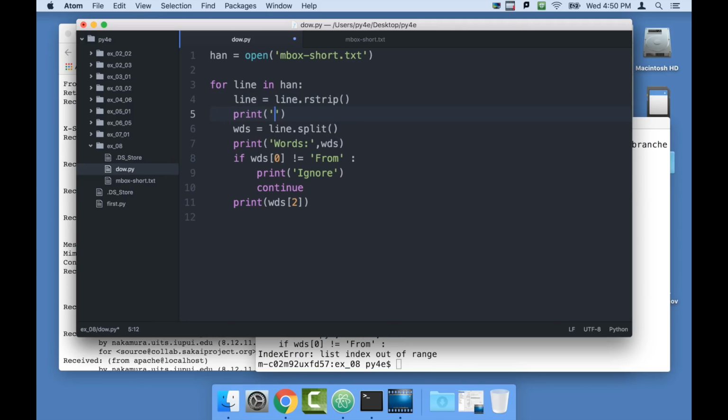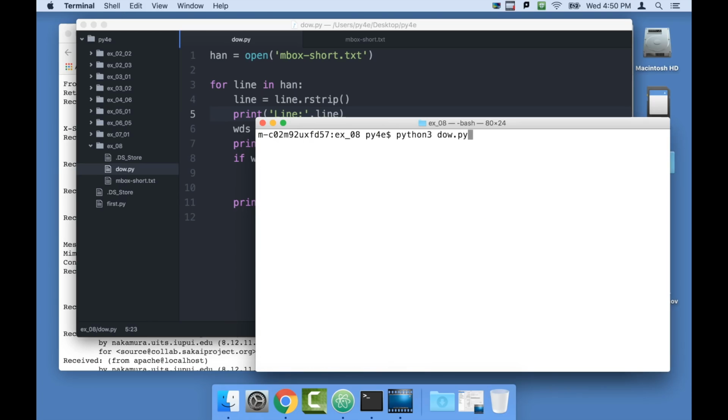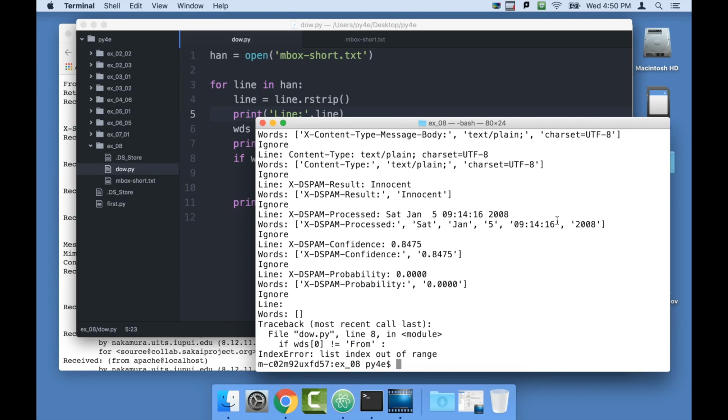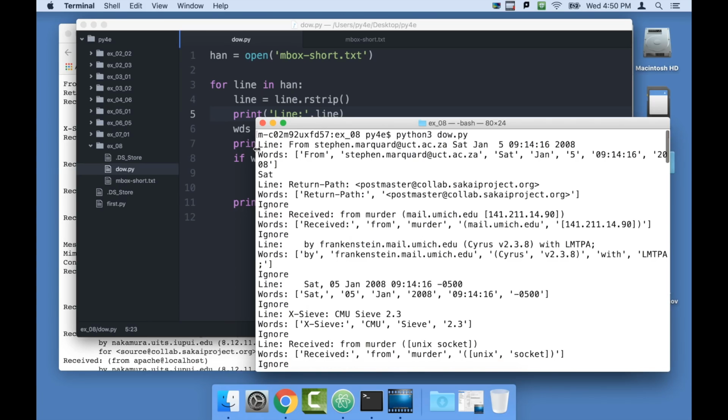Print line colon. Now I haven't changed my program at all. I'm just trying to figure out what's going on here. So I'll save that and I'm going to run it. And we've got a lot of stuff and it's still working. It reads a line, splits it into words, and then prints out Saturday, which is the third word on the line.